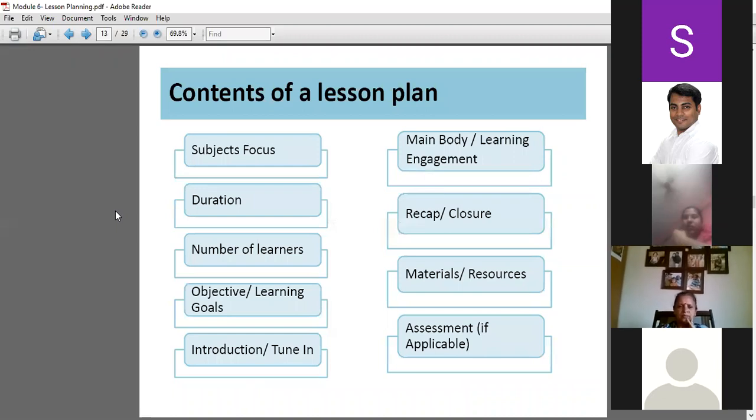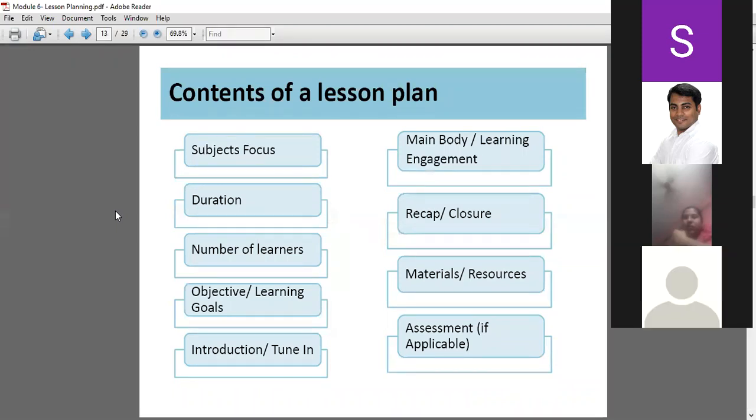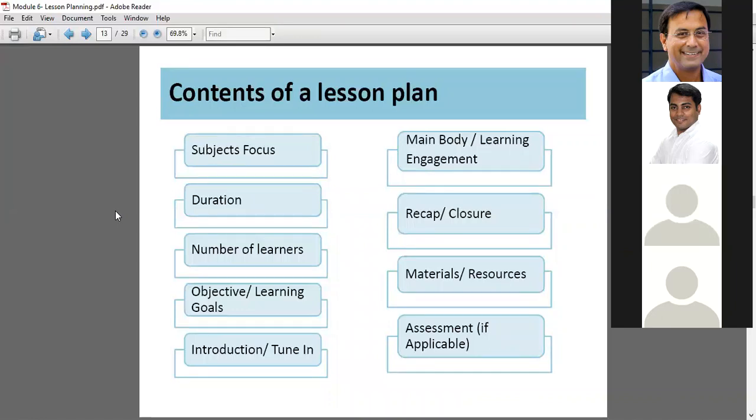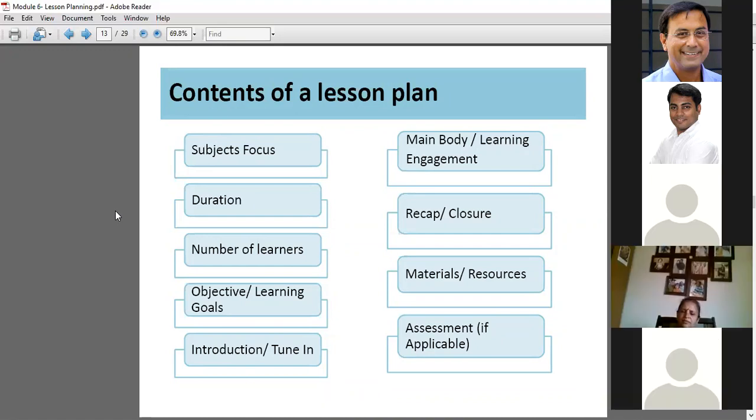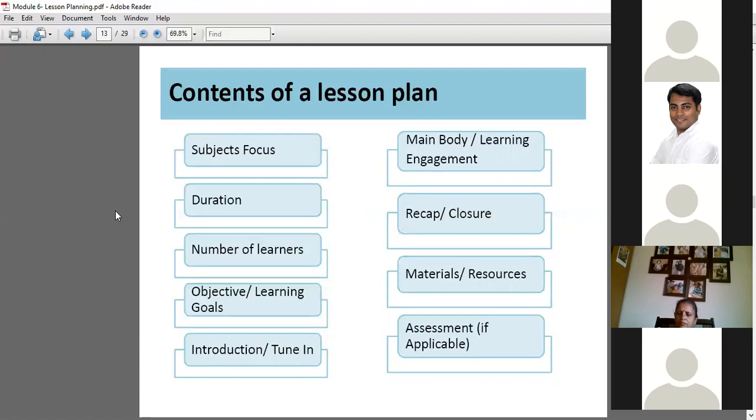I'll just skip that part. These are the contents of a lesson plan, right? We already mentioned about this: subject focus, duration, number of learners we did not mention. That is also important, right? How many kids you have in a classroom? If you have a lesson plan which you made for 20 kids, and the same plan you try to execute for 5 kids or 40 kids, you will have to make changes, right? Yes. Objective or learning goals, introduction or tuning, main body or learning engagement, revision or recap, material or resources that you will use, and assessment if applicable, if assessment is to be done for that topic.